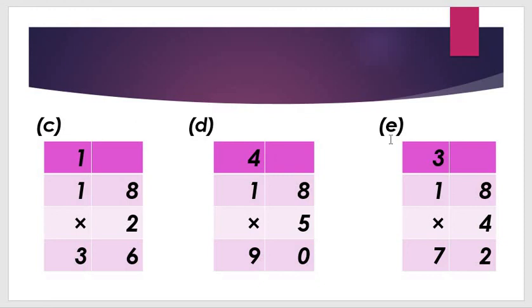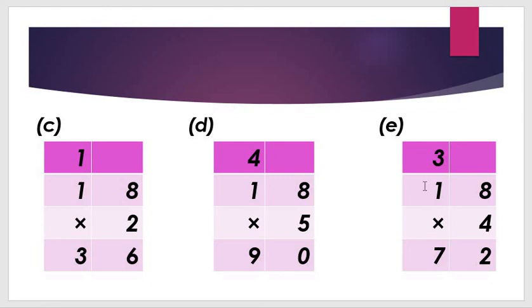And then what to do further? 2 put it down and 3 as the carry, and 4 1s are 4. 4 plus 3, how many, all students? 5, 6 or 7.